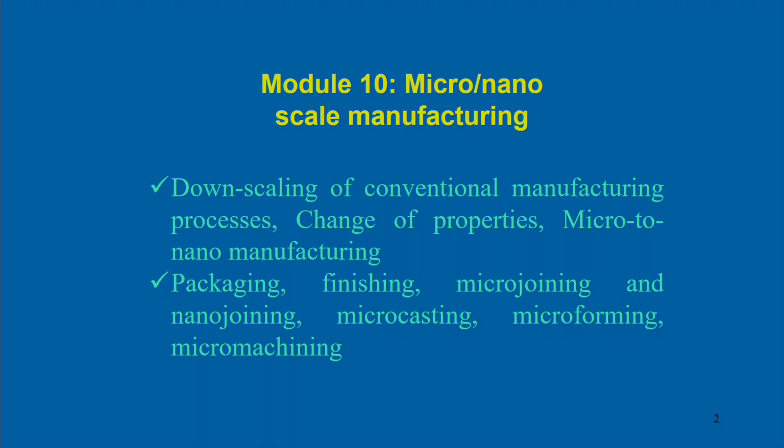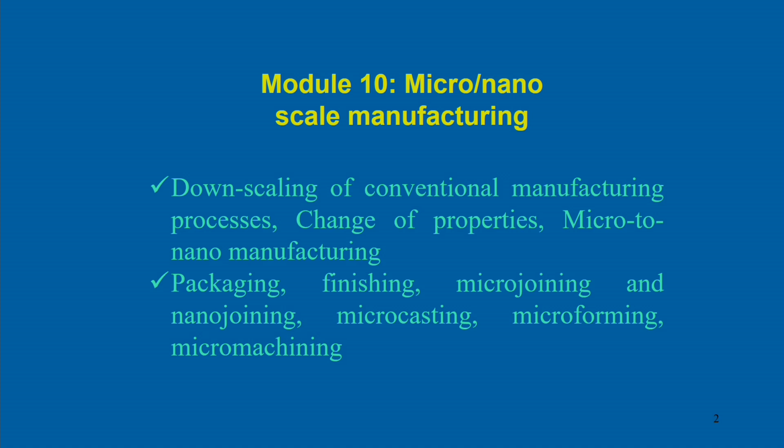Hello everybody. Now I will start with the new module of mathematical modeling of manufacturing processes. This is a little bit of a different aspect, not exactly the modeling of this thing, but rather more on micro or nanoscale manufacturing processes. We will try to get some overview of the different types of micro scale or nanoscale manufacturing processes, but this overview is mainly focused on the joining or assembly of these two components. In that part I will try to focus here.